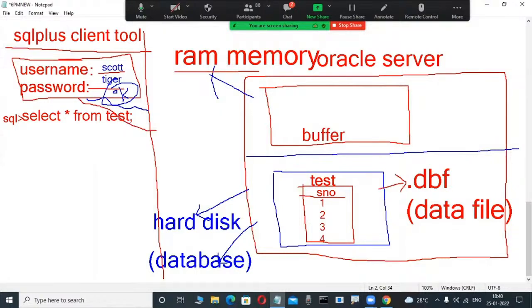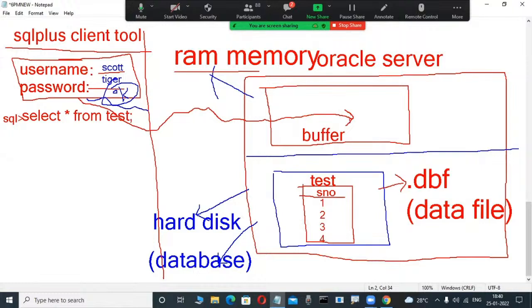And now here this tool first checks whether the requested table, test, is available in the memory area, in the buffer. This database buffer cache is where it will be checking. Now in this buffer, this test table is not available. Where is the table available? In a hard disk only.